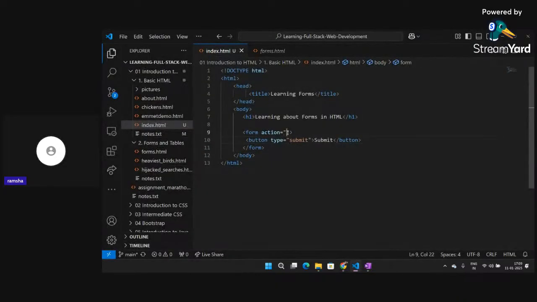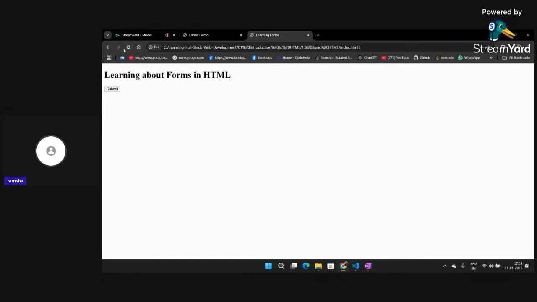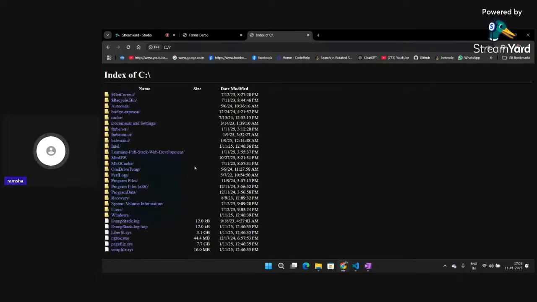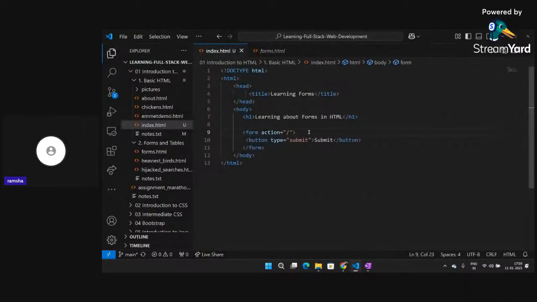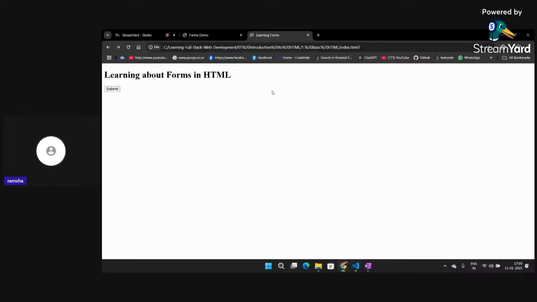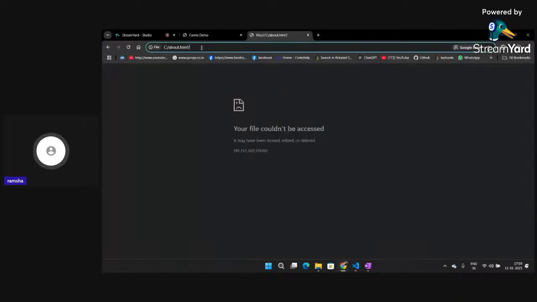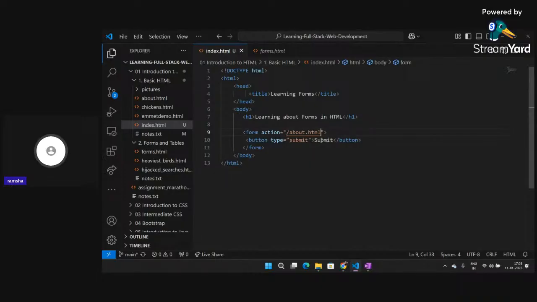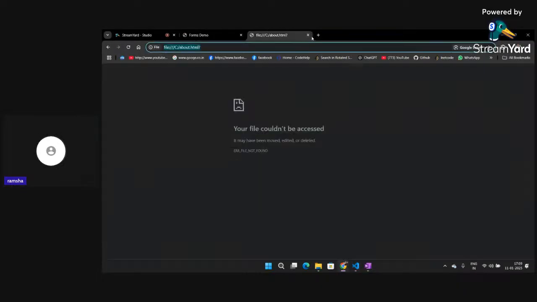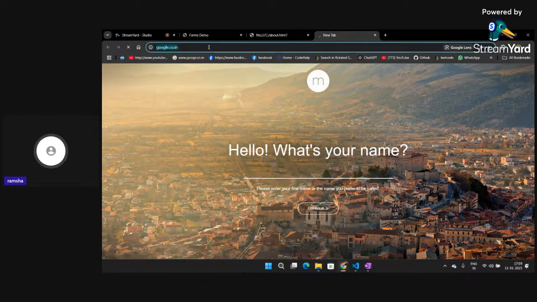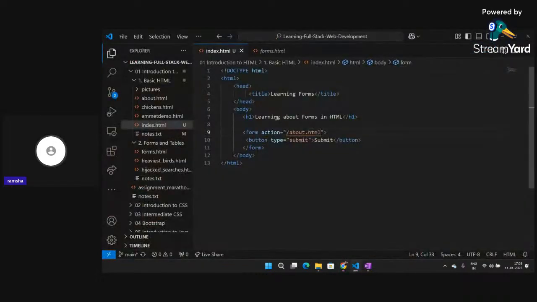Okay, so I have not specified the URL, so I will also define this like slash URL. Okay, so this will give me this particular part, the slash of my c portion. Okay, and if I want it to move to anywhere else, so what I can do, slash, let's say, about.html. Let's try this. No, this is not the correct URL, so we won't be able to go anywhere. See, about.html is not present on my disk space, so we won't be able to go there. And suppose I write here the URL of google.com, for example, google.co.in here.